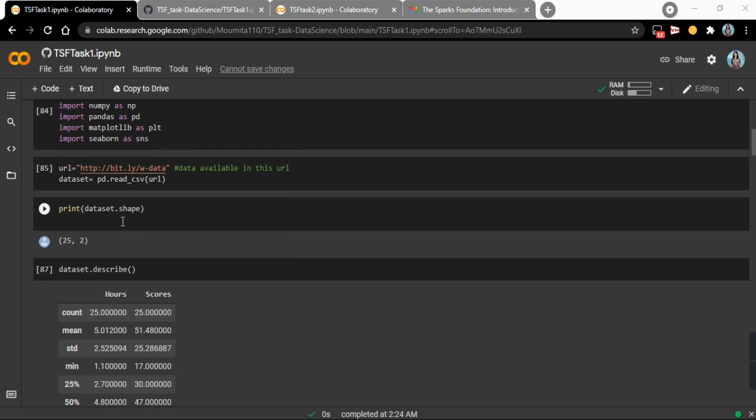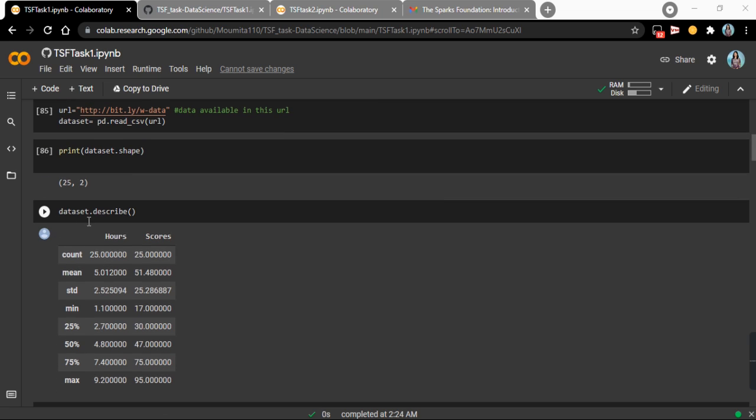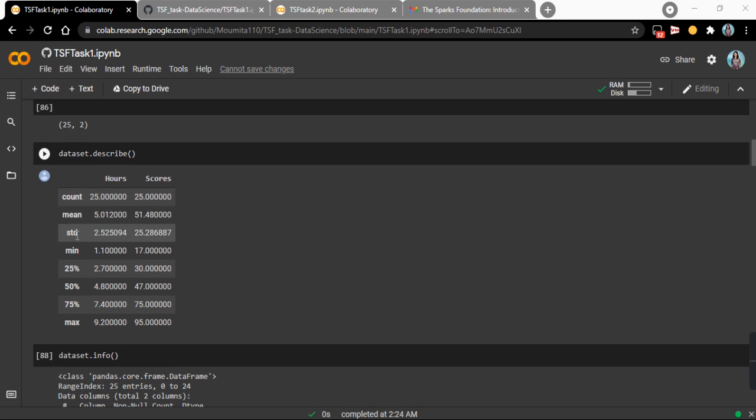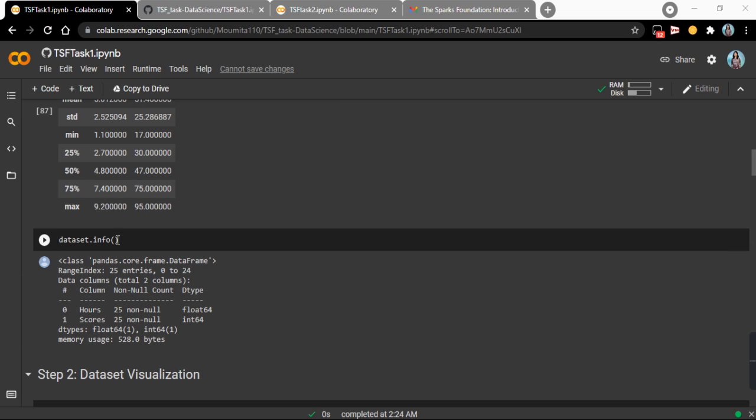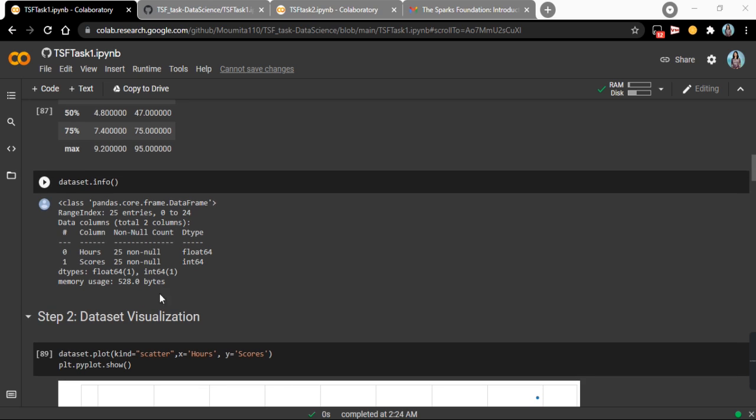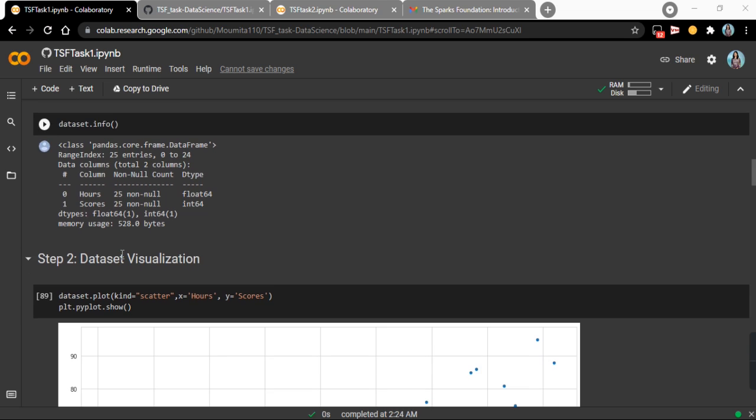After that, from this statement, we can see that there are 25 rows and 2 columns in the dataset. After that, I have printed some statistical information of the dataset, as you can see: count, mean, standard deviation, min, max, etc. After that, from this statement, you can see that there is no null value present in the dataset.